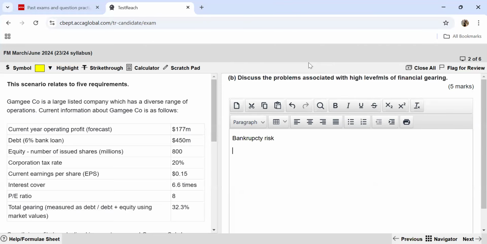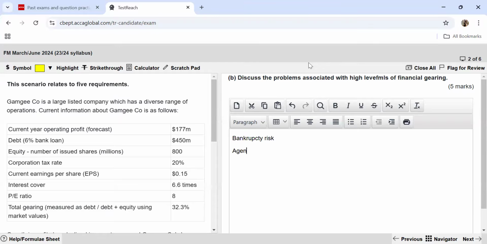bankruptcy risk. If the company is going to take too much debt, then there is a risk that the company may not be able to pay the interest, or maybe they are not able to repay the capital. So, if there is any time of financial difficulty, this obligation can be too much to fulfill and it can cause the company to go bankrupt.